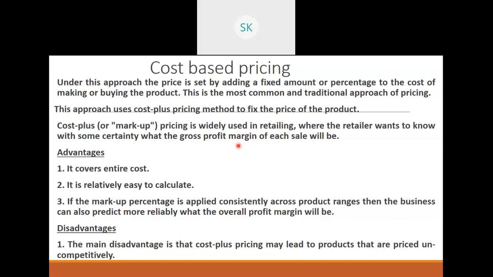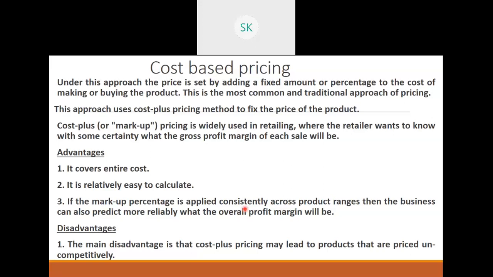Simple. So what are the advantages of such cost based pricing? It will cover the entire cost. First thing, I'm going to get back all my investment. Then it is very easy to calculate. No too many formulas, no need of breaking your head too much to fix the price. So I will just add up the prices. If the markup percentage is applied consistently across the product range, then the business can also predict more reliably what the overall profit margin will be.